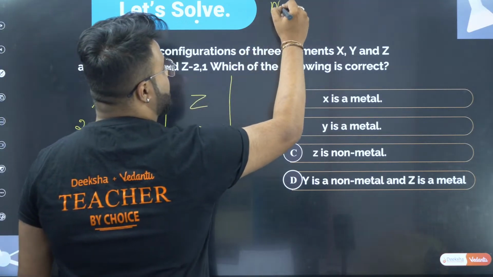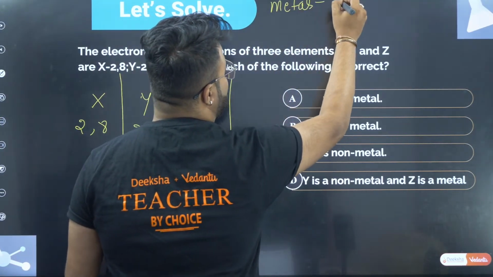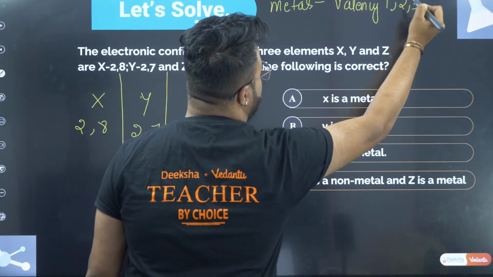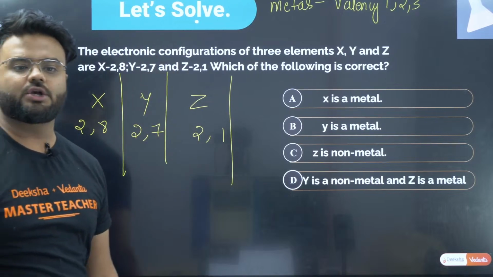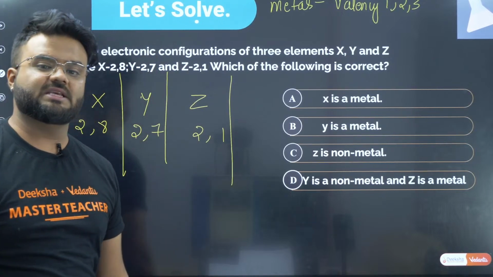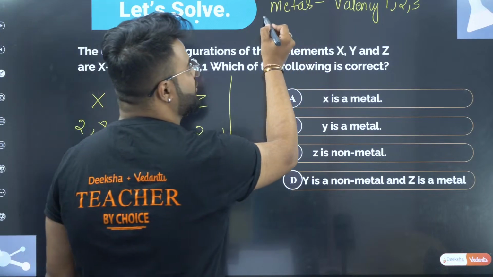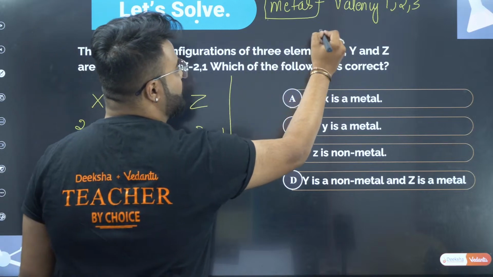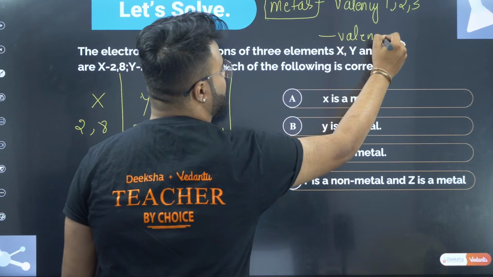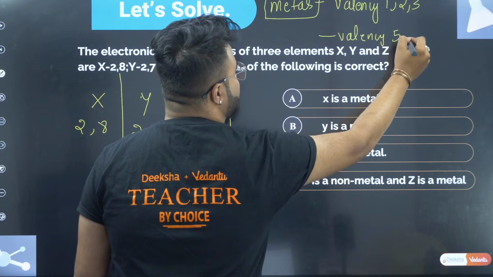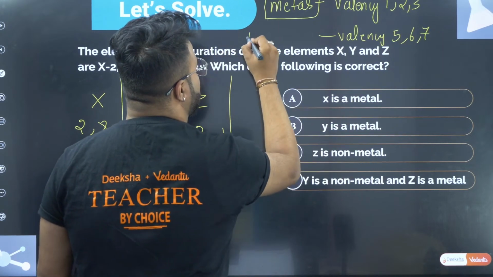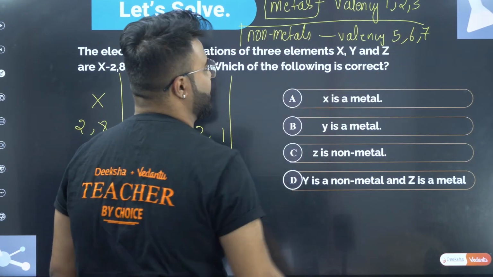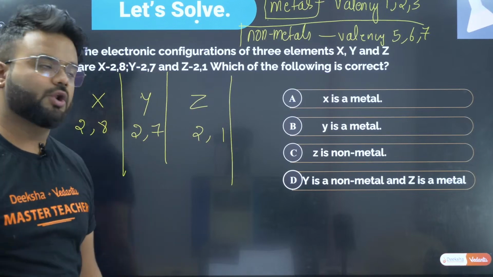Elements are classified as metals when they have a valency of 1, 2 or 3 in the outermost shell. If the valency is 1, 2 and 3, those are known as metals. If the element has a valency of 5, 6, 7, those are known as non-metals. Clear? Those are called non-metals.